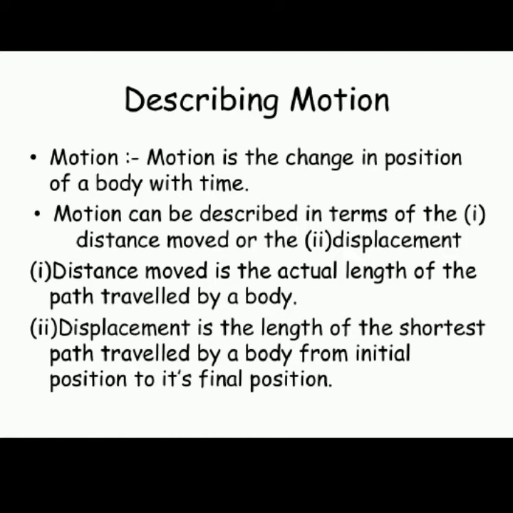Whereas the actual length from a starting point to the last point is called the distance traveled. And when an object travels a distance in a particular direction, or displacement to the final position, the object is said to be in motion.